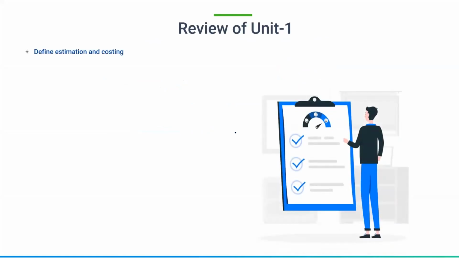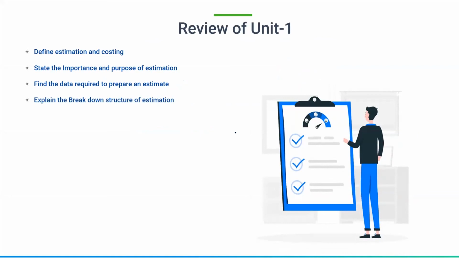Whatever we have discussed from the past few lectures: the first one is we have defined estimation and costing, and the importance and purpose of estimation have been discussed, and we have acquired the data for preparing an estimate, and we have seen the work breakdown structure of the estimation, and units of measurement of different items of work. I think in the Excel sheet I have explained this, and the same Excel sheet has been shared in your MCL. Next, we have defined various terms in estimation in the last class: plinth area, carpet area, floor area, etc. All these things have been explained.